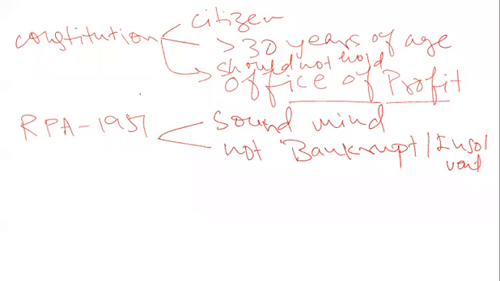So these are the grounds mentioned in the Representatives of the People's Act, and there are some other grounds mentioned in other laws. We will talk about that in a subsequent lecture. So we have talked about the qualification. Now let's come to disqualification. But before disqualification, let me talk about the manner of election to the Rajya Sabha.